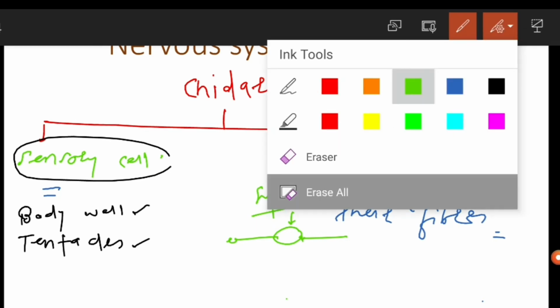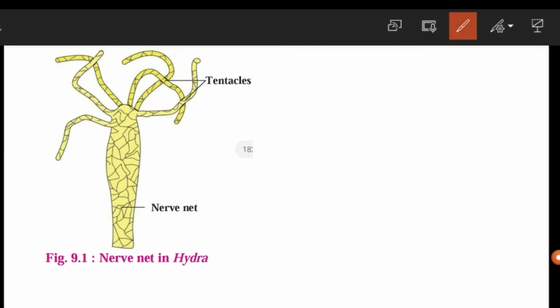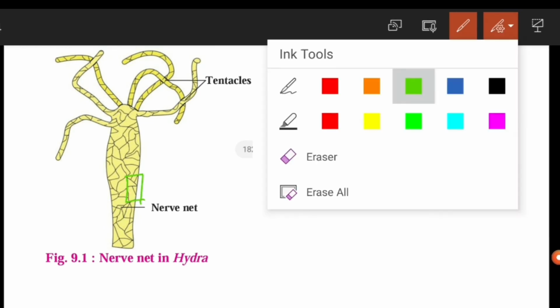Then later, if we see the hydra, let us see over here. If we take out the section of this part, wait a second, I will take red ink.